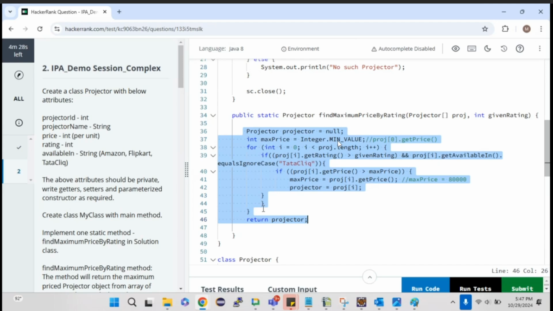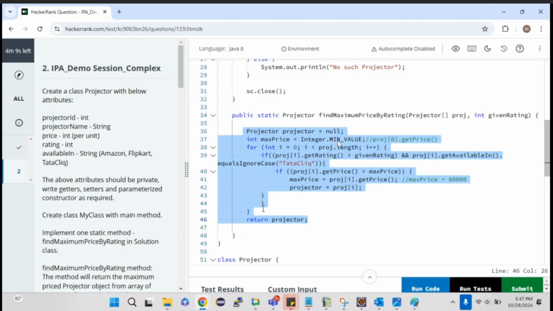So this is as simple as that. You don't need to think too much. So if I need to write 90 lines of code in Python, I can write it in another 30 lines of code. I can complete it. Doesn't matter. Whatever the language, the only thing is you need to build a logic, especially in IPA. In an IPA, only 10 lines of code you are going to write on your own.